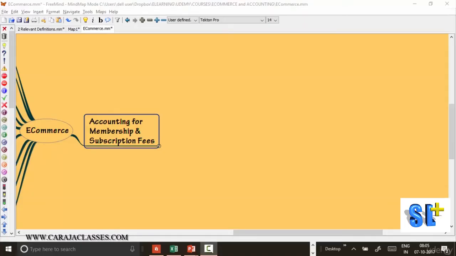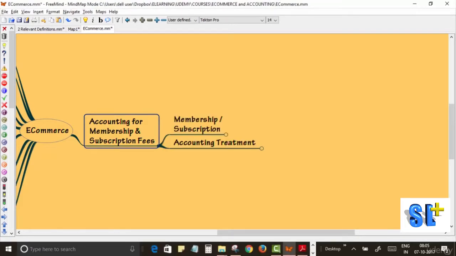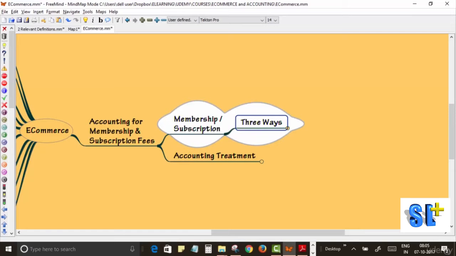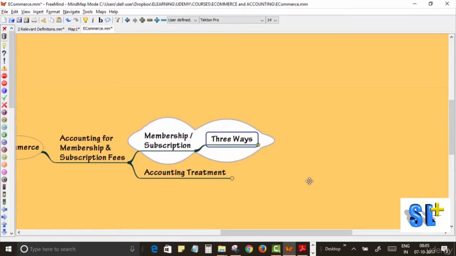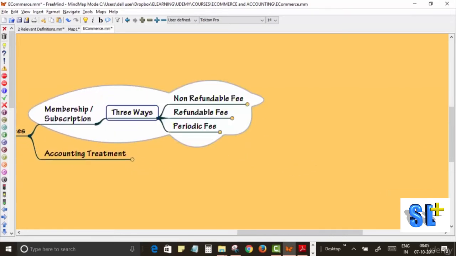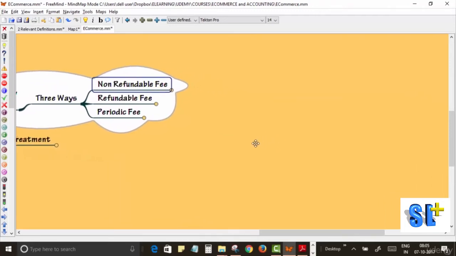Let's move on to accounting principles applicable to specific sources of revenue. Our first focus is accounting for membership and subscription fees. These membership and subscription fees can be collected in three ways. What are they? Let's see one by one. It can be a non-refundable fee, it can be a refundable fee, or the third one, it can be a periodic fee. Let's see one by one.